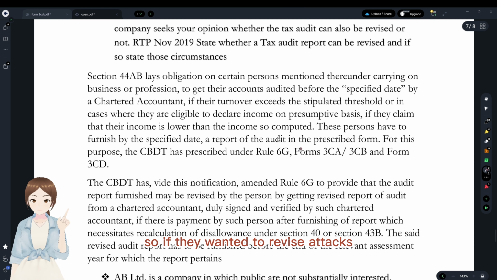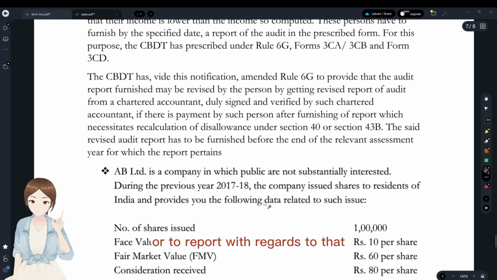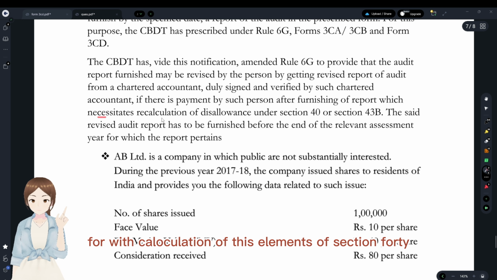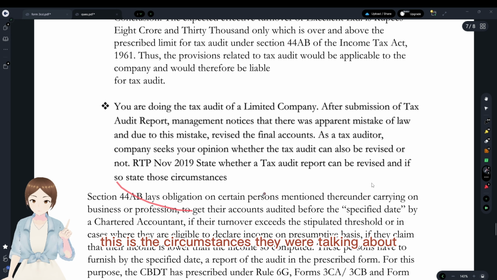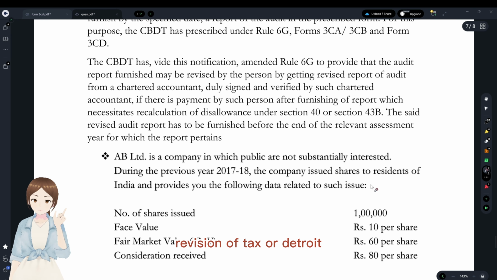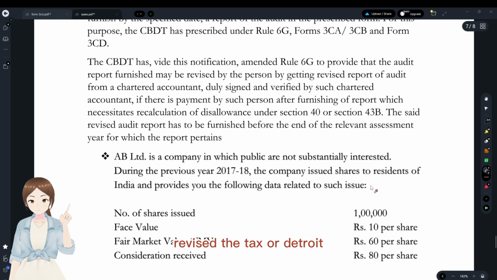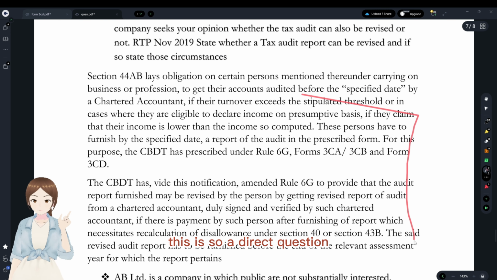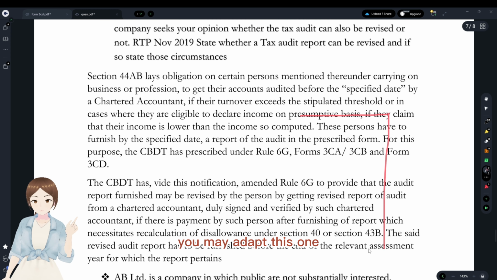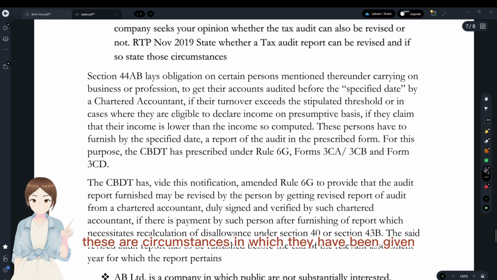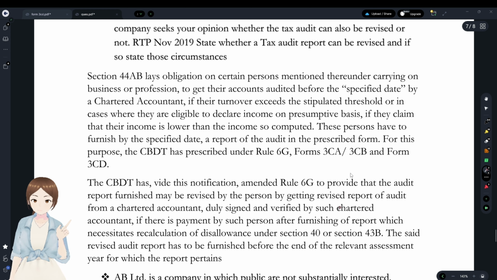Then if they wanted to revise the tax audit report with regards to that, they could do so, with calculation of disallowance of section 40 and 43B as per rule 6. These are the circumstances they were talking about for revision of tax audit report. Yes, auditor could revise the tax audit report. This is a direct question. Whenever they ask you with regards to revision of tax audit report, you may adapt this one. These are circumstances in which they have been given with regards to tax audit report as per rule 6. So this is a direct question actually.